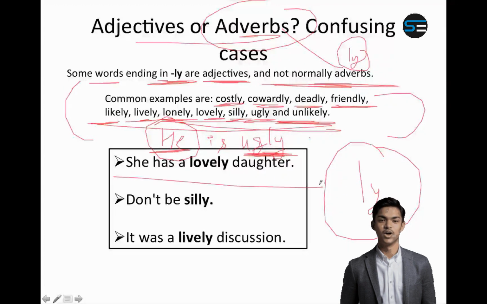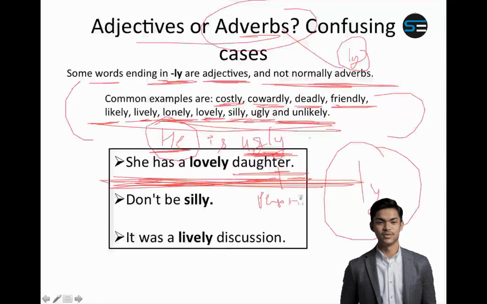For example, she has a lovely daughter. Make any sentence with the word lovely if you are confused whether lovely is an adjective or adverb. So the sentence is, she has a lovely daughter. Now daughter is a person, so it is a noun. And therefore lovely becomes an adjective because it is telling me something about a noun. Similarly, don't be silly. You are telling someone don't be silly. So silly refers to a person, which is a noun, so it is an adjective.